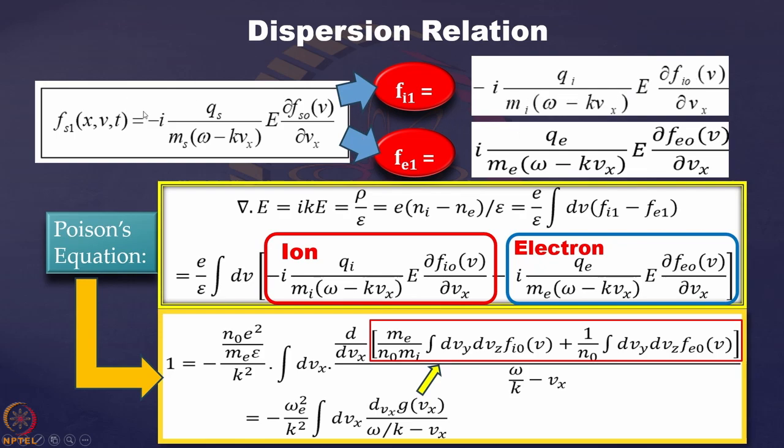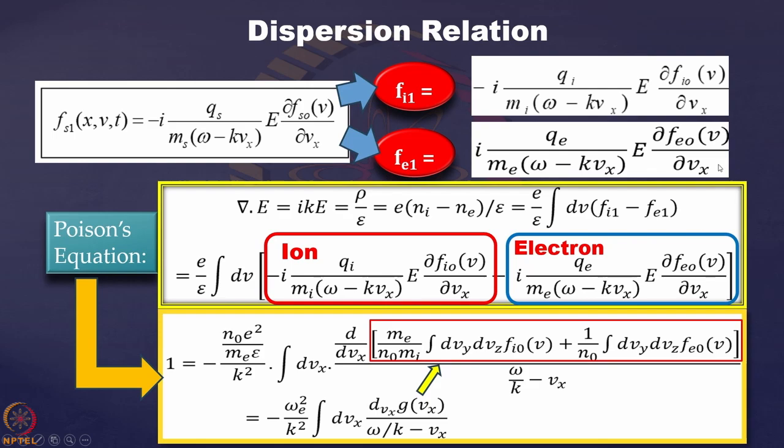And the same thing is equally valid for the electrons also. So you just put e for s, and you get the expression Fe1 equal to minus i Qe by Me (omega minus kVx) E del Fe0, because the species is electron, by del Vx.